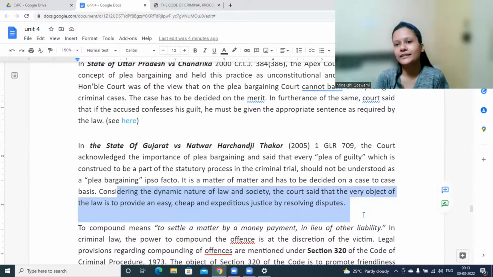Already so many cases are pending. We don't want to delay cases any more. If there is an option to quickly dispose of a case, we should opt for that method, because justice delayed is justice denied, right? We should not keep things pending, but decide as quickly as possible. And if plea bargaining is helping in achieving that, then there is no harm in it. That's how this process is applied even today.